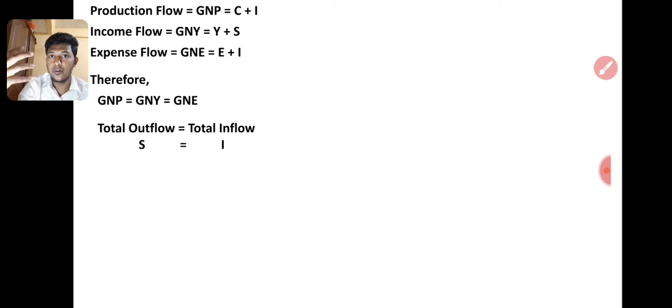So total outflow S, total inflow I, because C is both outflow and inflow. That is automatically set off again. Actually, total outflow and inflow are C plus S and C plus I. C plus S equals C plus I. So we take C out because it is the same on both sides, so we cut that. The real outflow and real inflow are I and S.